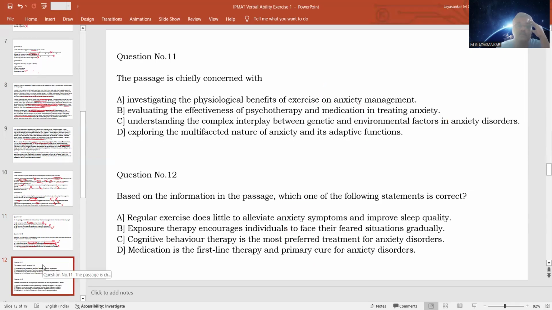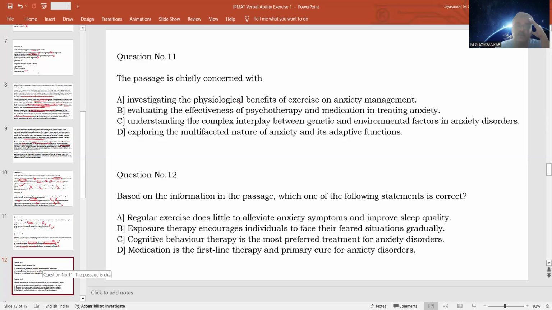All right. Question number 11. The passage is chiefly concerned with what? What is the main idea, or the general idea, in the passage? The passage is talking about the problem of anxiety disorder, what are the reasons for this anxiety disorder, how it can be treated, and why this should be treated. This is the main idea in the passage. So we have to find an option that is talking about these things.